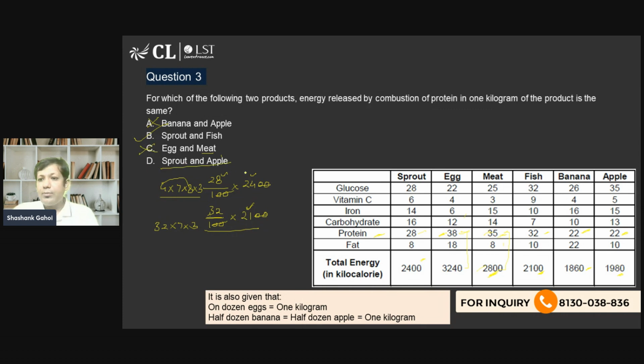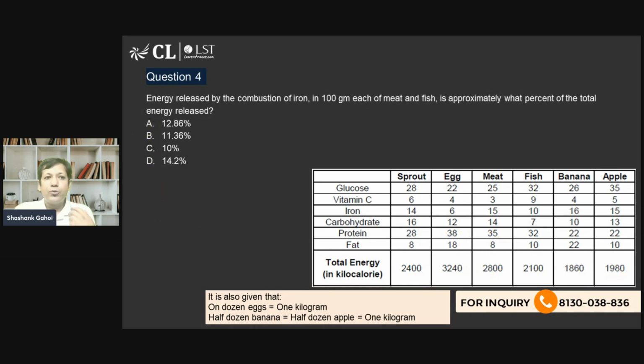Similarly, sprout and apple, I can say 1980 is a multiple of 11, 22 is also a multiple of 11, and neither is a multiple of 11. So we can reject the fourth option as well. So directly we can see which common multiple it is, and then we can approach the question. Now let's move on to the next question.